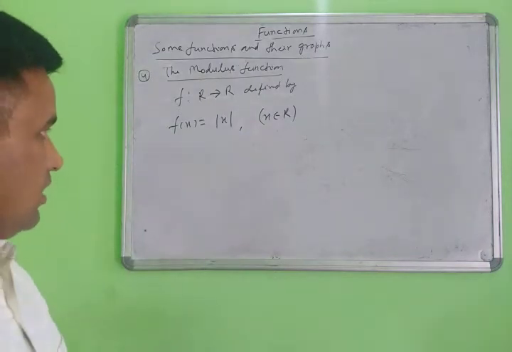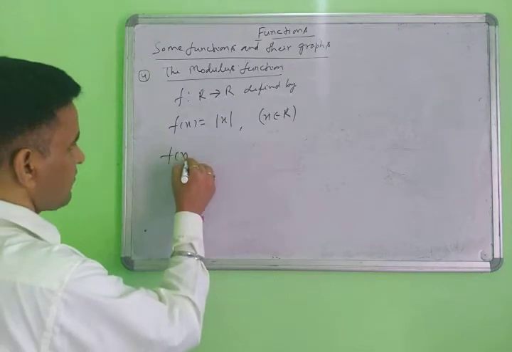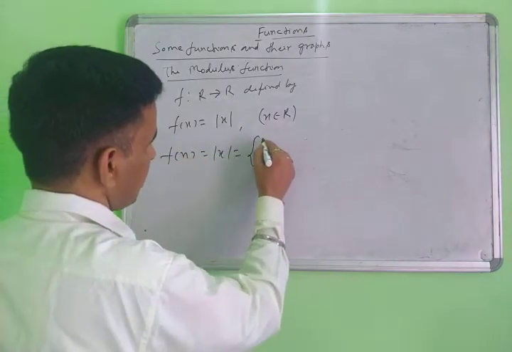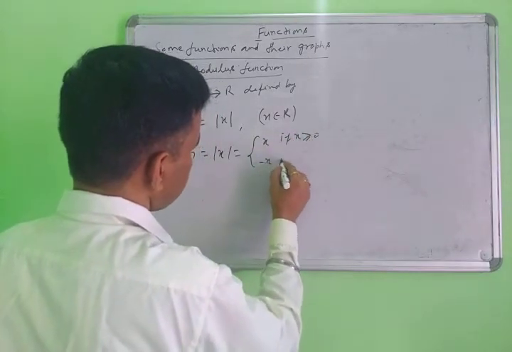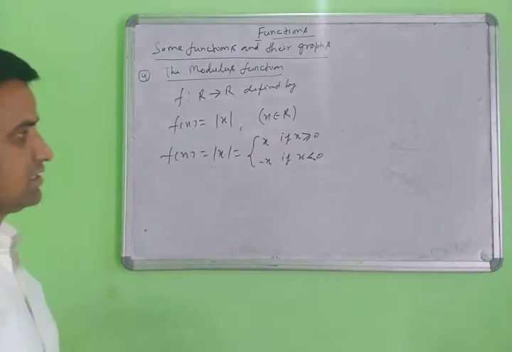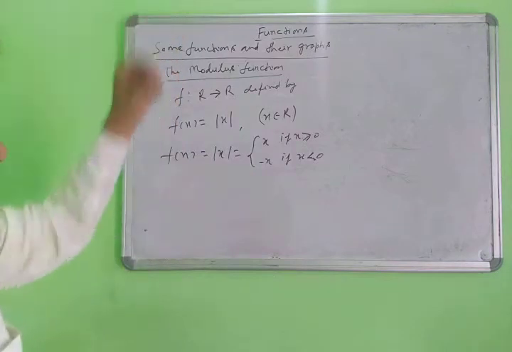Yes, now look here. Suppose we are using f(x) equal to modulus x. What does this mean? It means positive x if x is greater than or equal to 0, or negative x if x is less than 0. In this condition, the modulus function is converted into this type of signum function. Then you can solve it here.